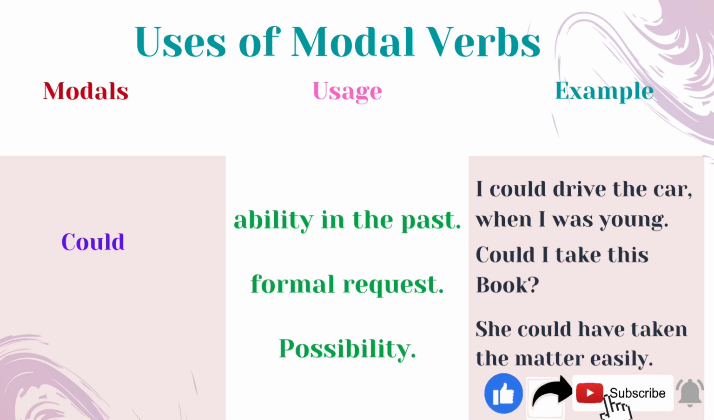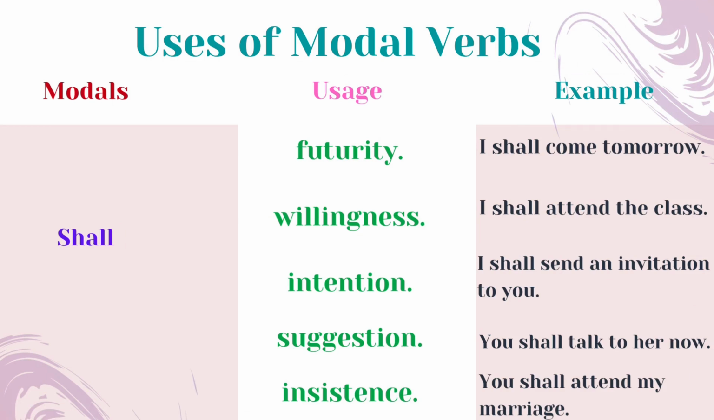Let's move on to the modal auxiliary shall and its uses. Shall could be used with futurity, willingness, intention, suggestion, and insistence. I shall come tomorrow. I shall attend the class. I shall send an invitation to you. You shall talk to her now. You shall attend my marriage.